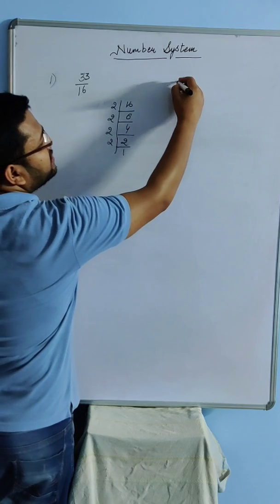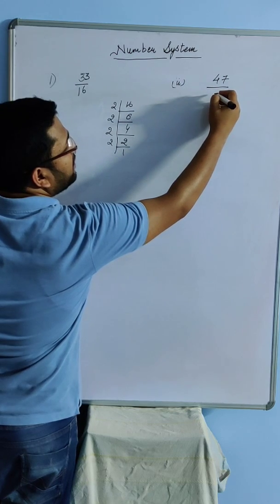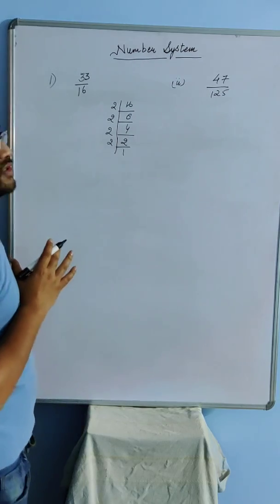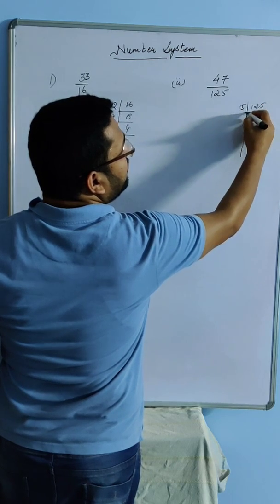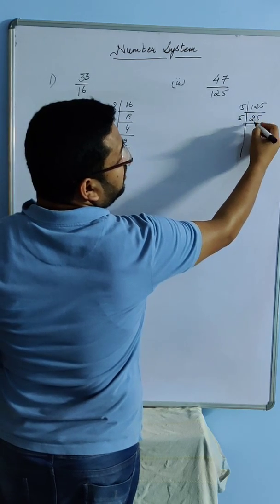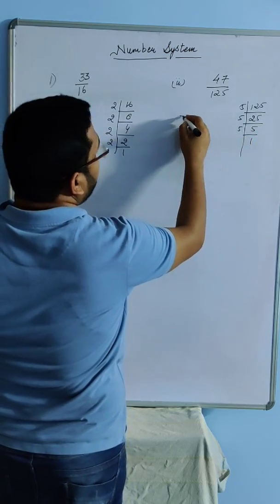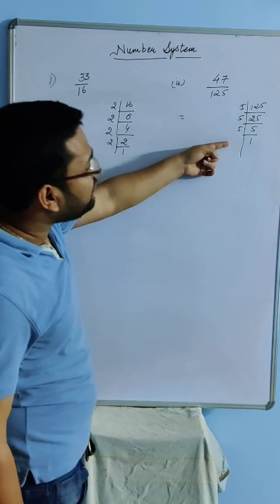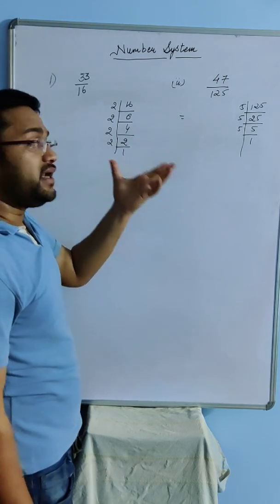Now suppose I take one more case. If I say 47 by, let's say, 125. Since I am concerned about the denominator, I will prime factorize the denominator. So I have 125. If I divide 125 by 5, I'll get 25, then again 25 divided by 5 gives 5, and so on. So since the prime factorization of the denominator has only 5, such decimal expansions are terminating.